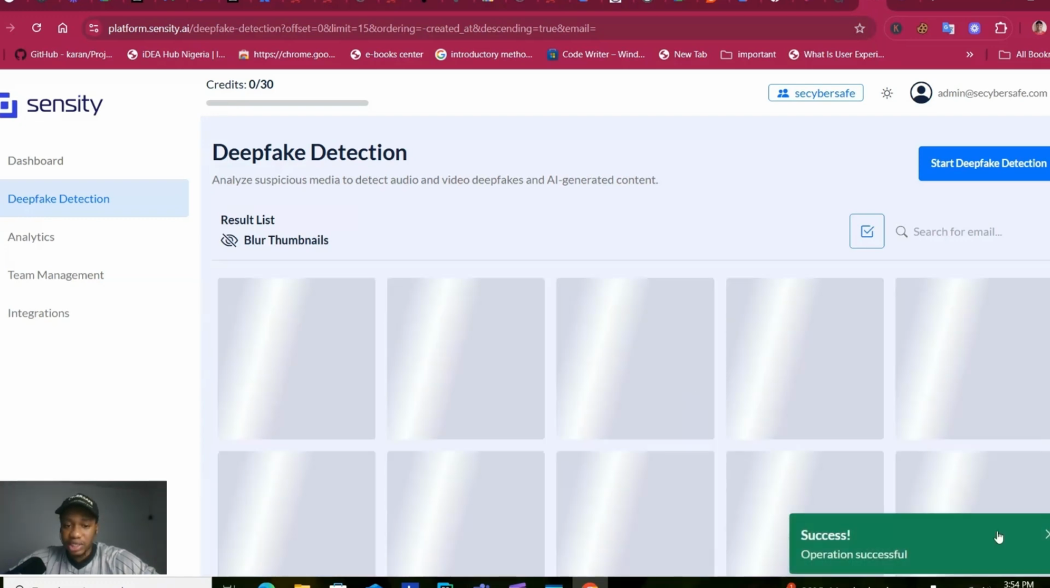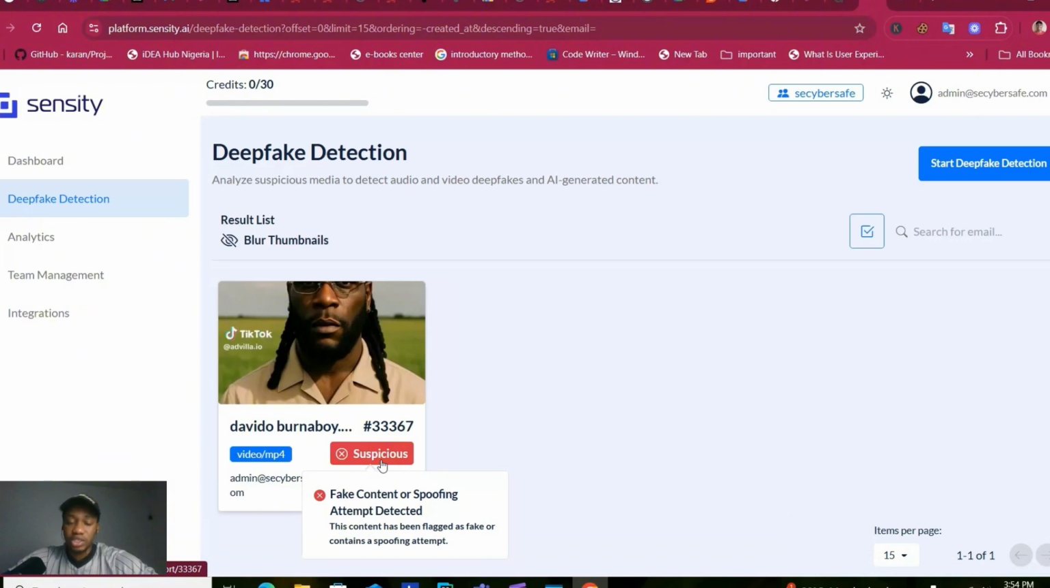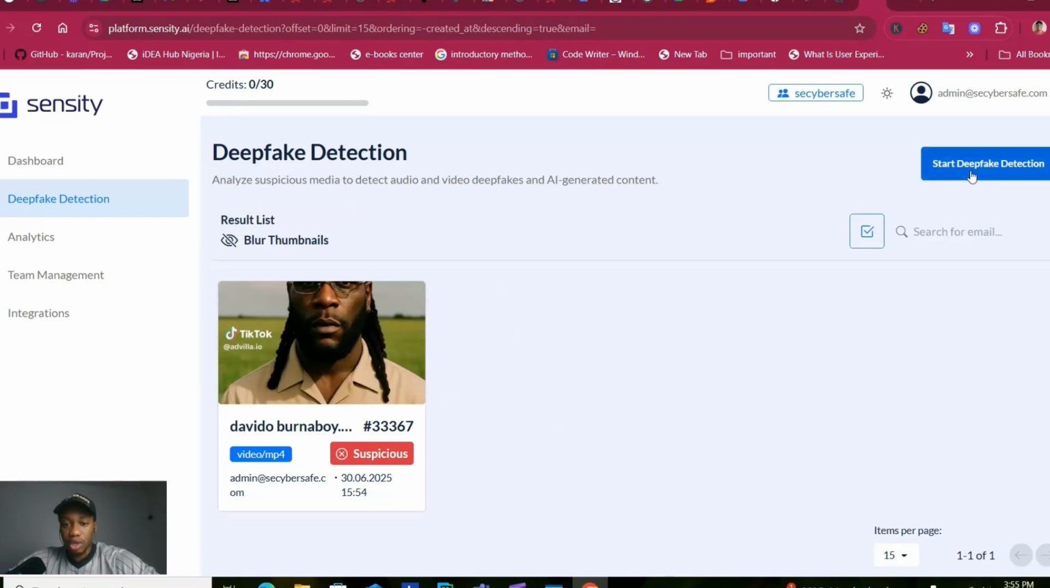Yeah, so you can see this has flagged as suspicious. So fake content or spoofing attempt detected. So the spoofing clearly means impersonating, trying to impersonate someone or something. So this rightly got this as a deepfake, which even you looking at it will clearly know it's a deepfake. So yeah, it's fine. So let's also scan the next one.